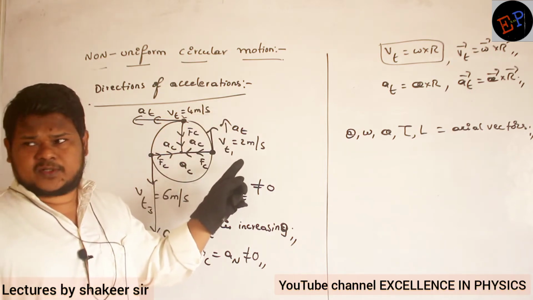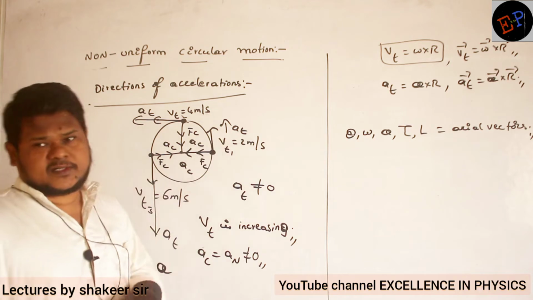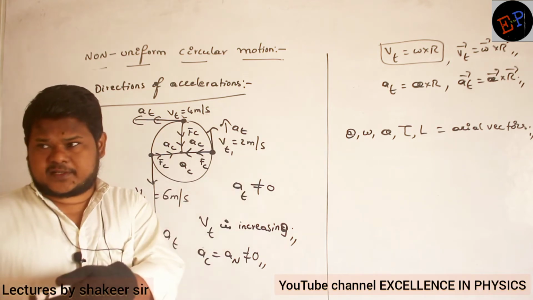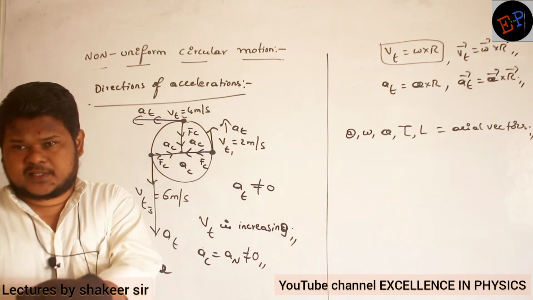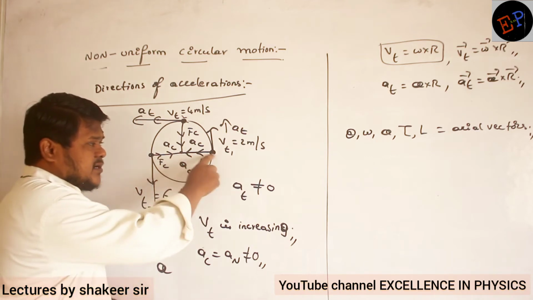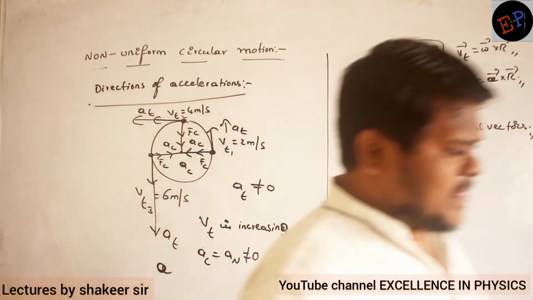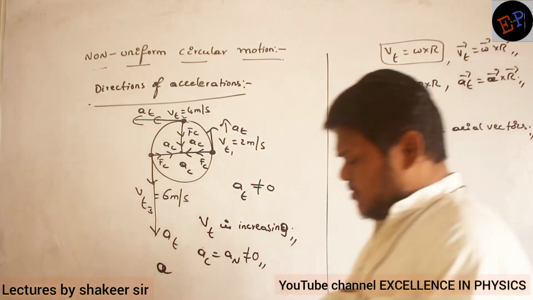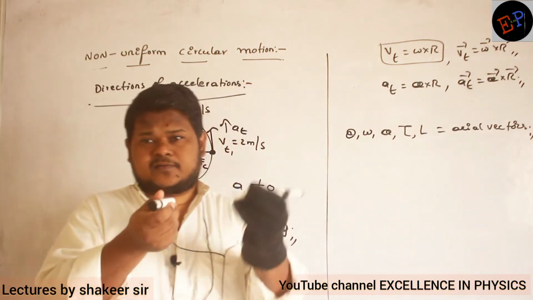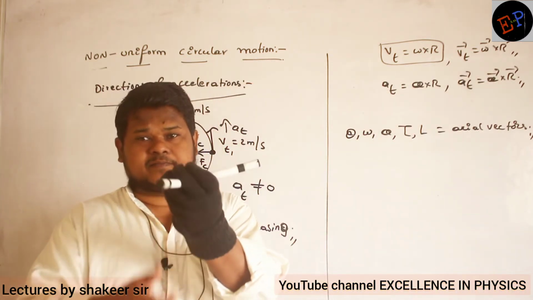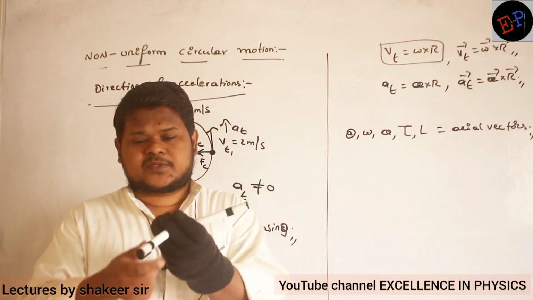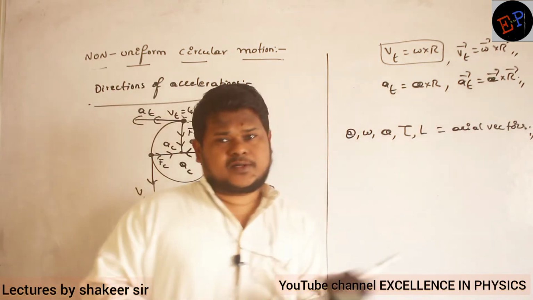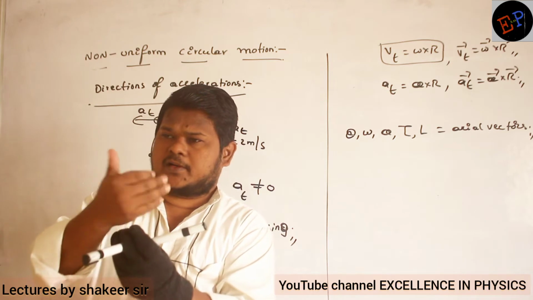Let us consider alpha is in this direction. And which is the radius vector? This is the radius vector. So this is alpha and this is r, the radius vector. What I am supposed to do? I am supposed to do alpha vector cross r vector.